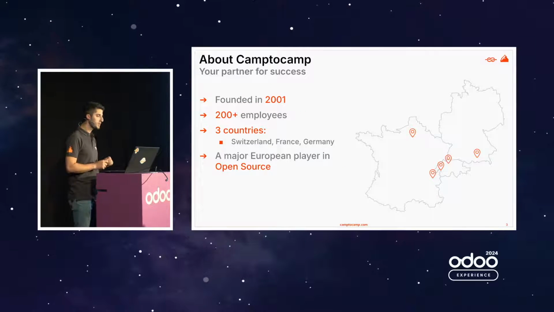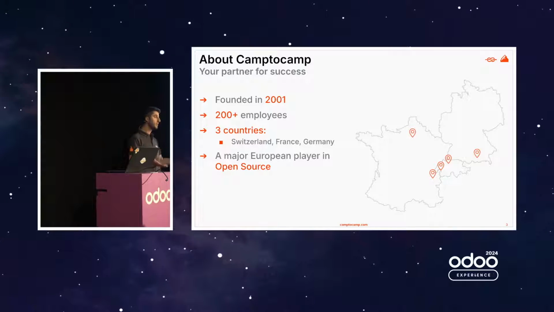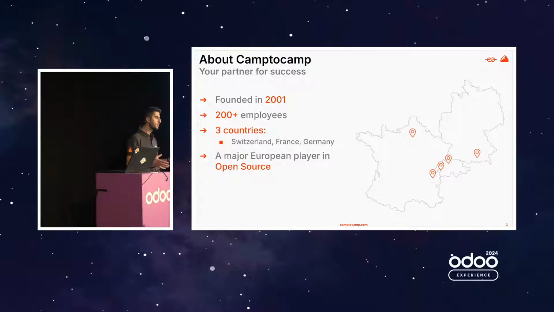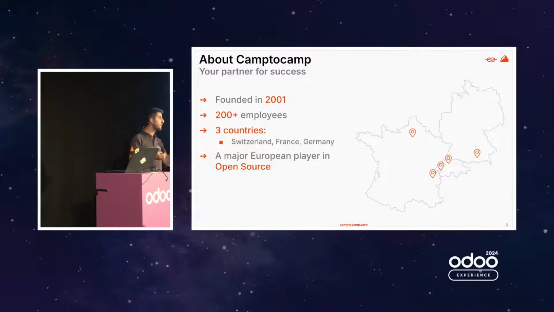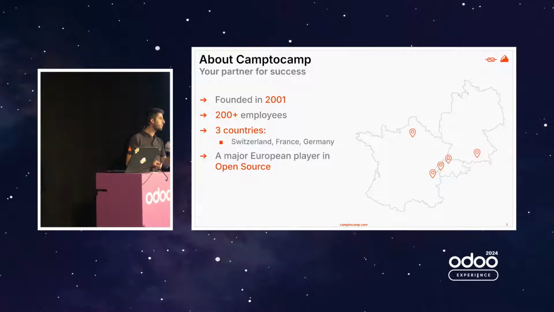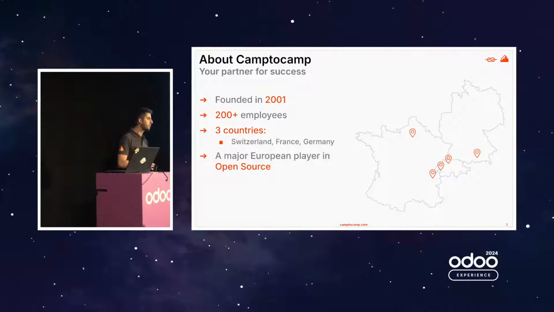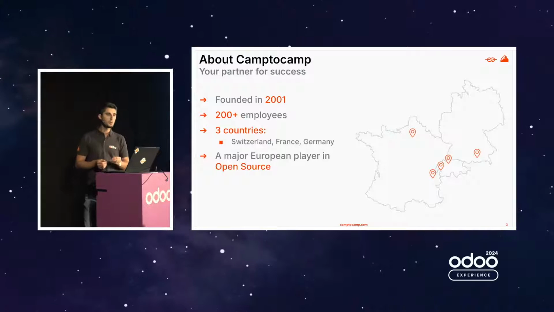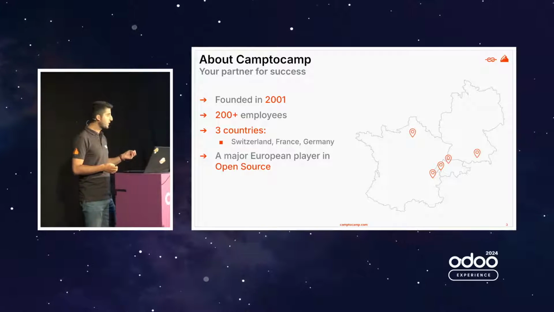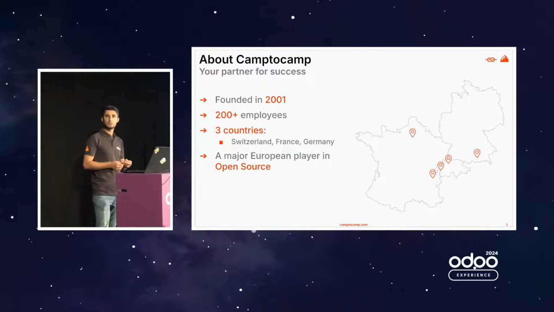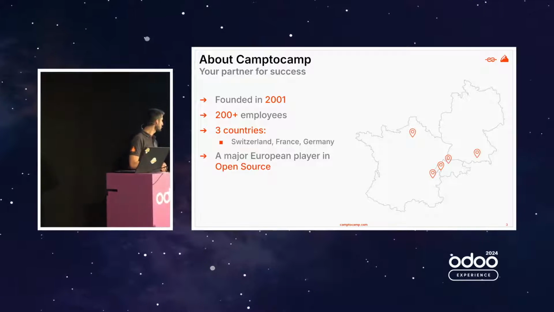Okay, about Camp2Camp. Camp2Camp was founded in 2001, and before actually working on Odoo, we were a geospatial company. We were working in geospatial open source software, and we needed an ERP. This is when our CEO met Fabien, and we almost instantly fell in love with Odoo. This is why we decided to implement Odoo in our client companies. We are now more than 200 employees working in 3 different countries, Switzerland, France, and Germany, and we are a major European player in open source.